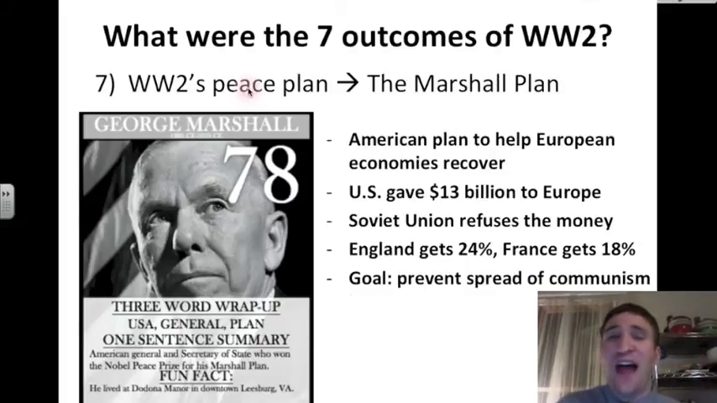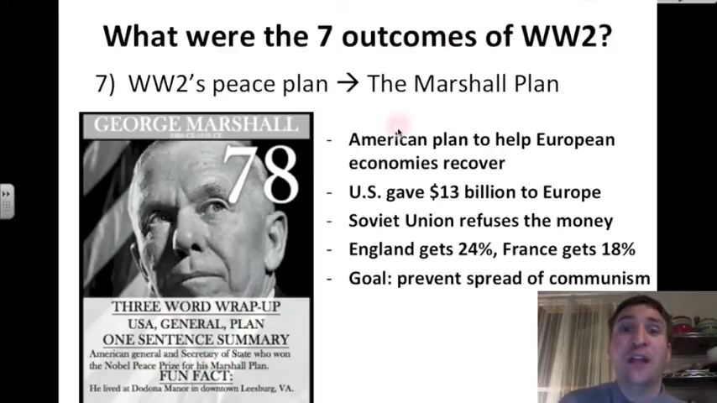The seventh outcome of World War II is its peace plan. And this peace plan is so much better than World War I's Treaty of Versailles. World War II's peace plan is called the Marshall Plan. It's named after this US General George Marshall. And George Marshall is a Secretary of State who won the Nobel Peace Prize for this plan.